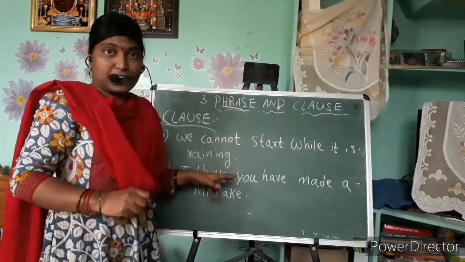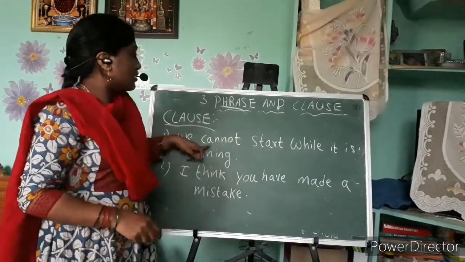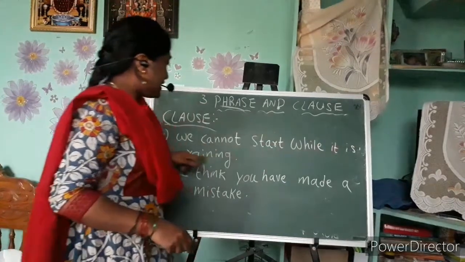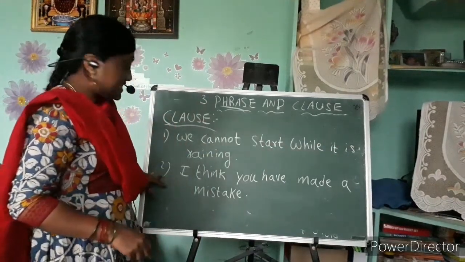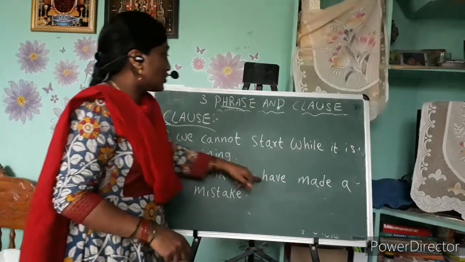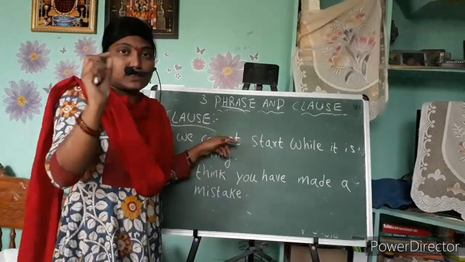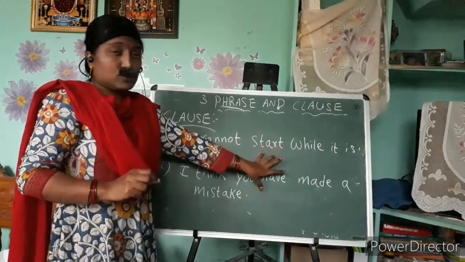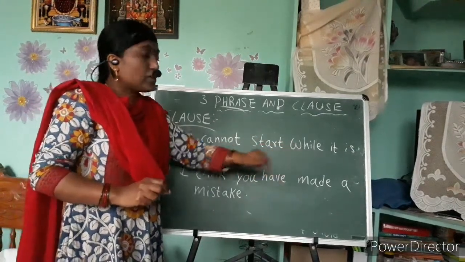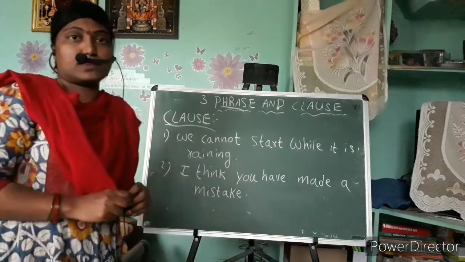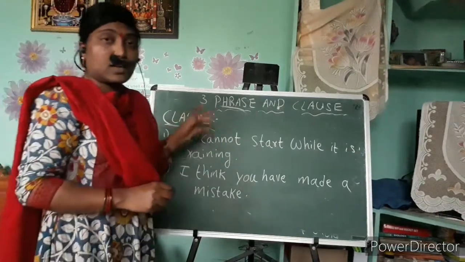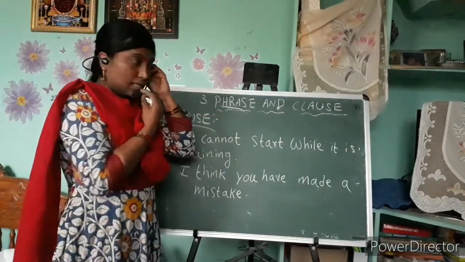I have written two sentences here. We cannot start while it is raining. And the second sentence, I think you have made a mistake. Now I will wait for one minute. In these two sentences, which are the clauses? Which group of words comes under clause?